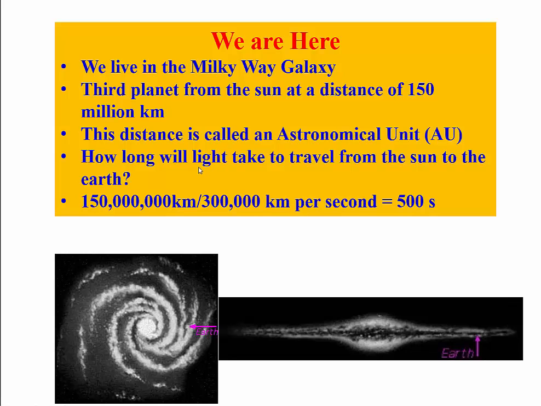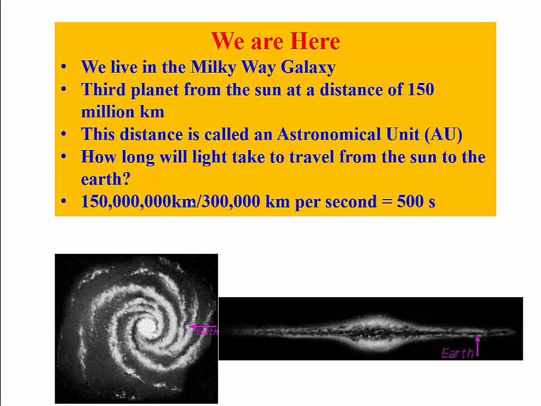All right, can you do this for me? If light travels, now what is the speed of light we said earlier? The speed of light is 300,000 kilometers per second. Now, how long will light take to travel from the Sun to the Earth? A distance of 150 million kilometers.